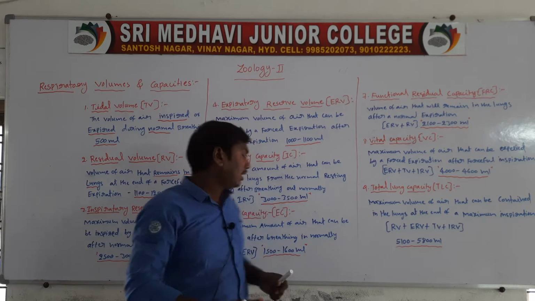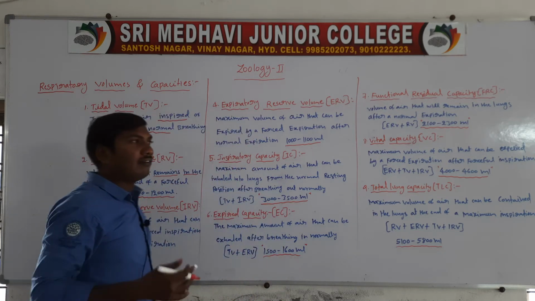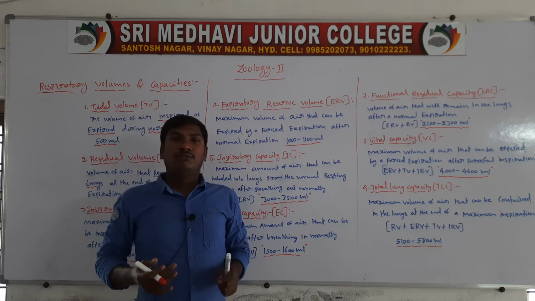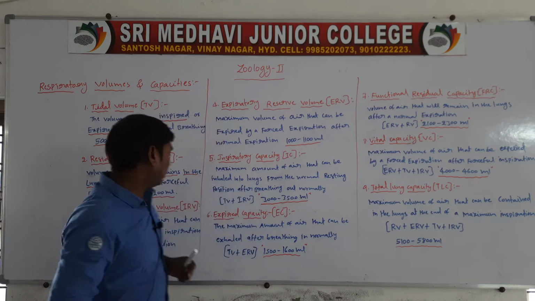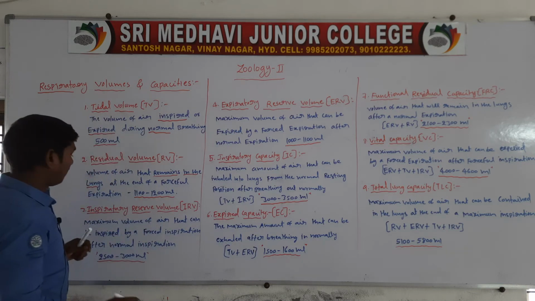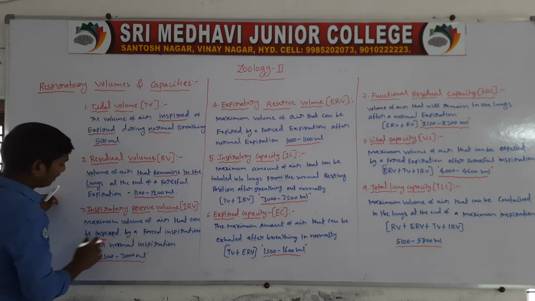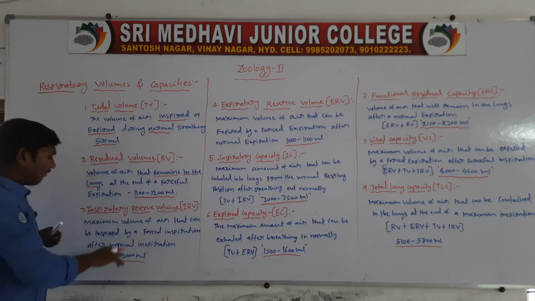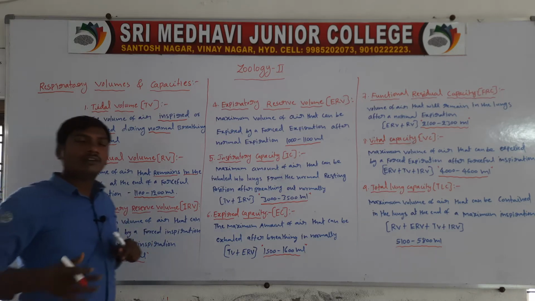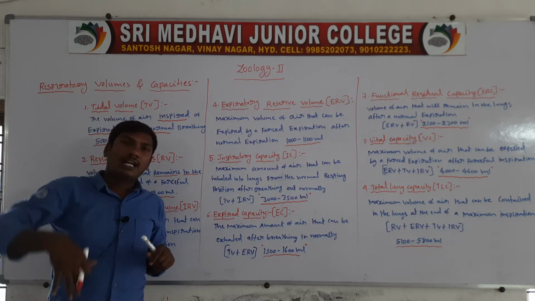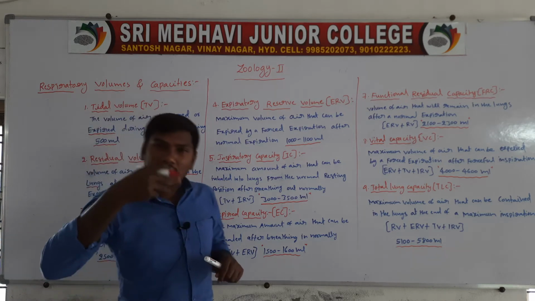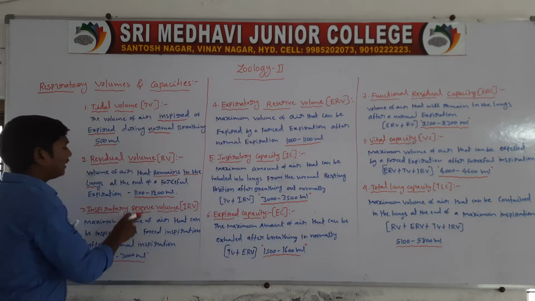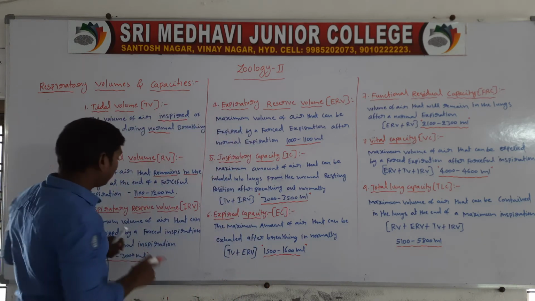So that is called the inspiratory reserve volume.